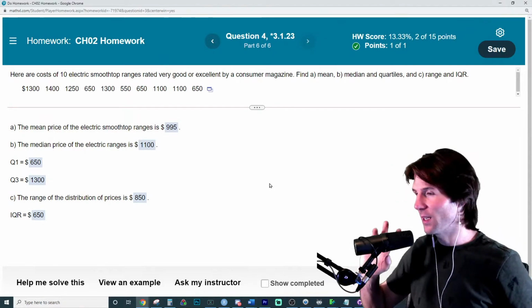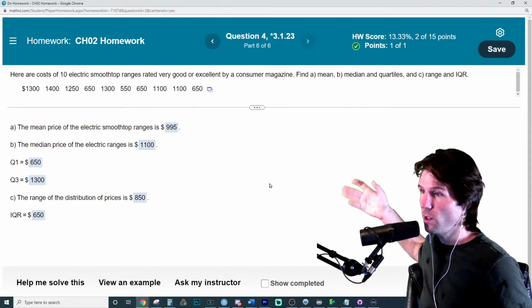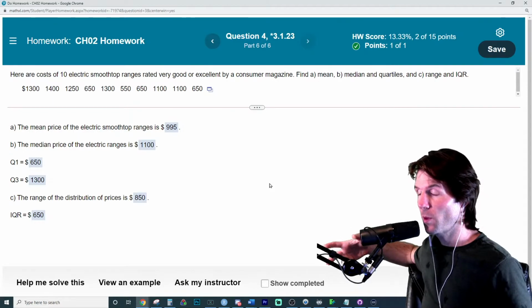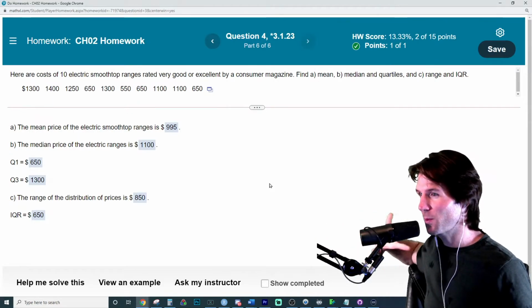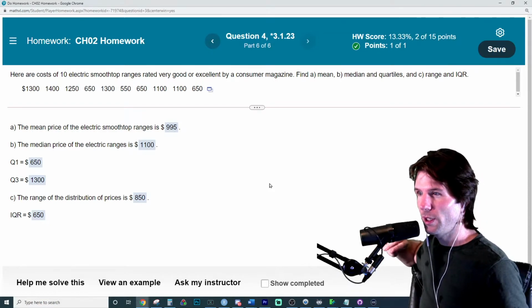We won't do it on the test. And so the good news is you mainly have to know the idea of what Q1 and Q3 are for interpretation purposes in box plots. We'll do box plots in chapter 4, so we don't really have to worry about it.